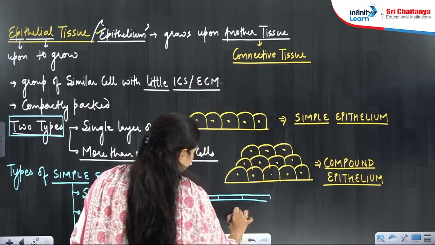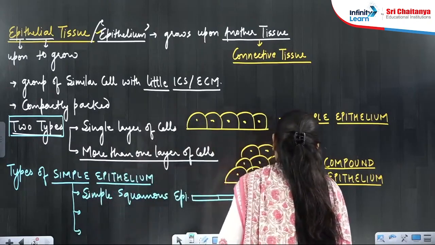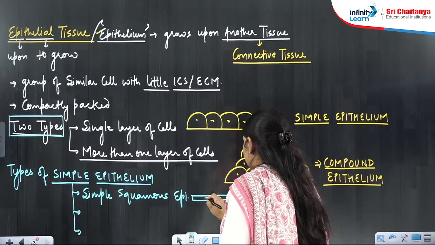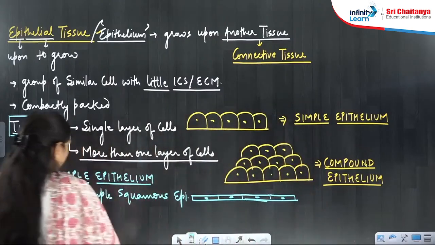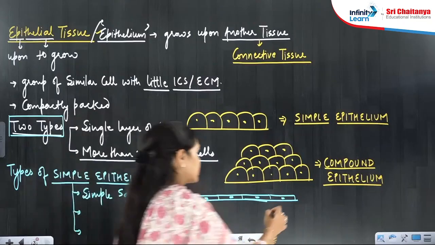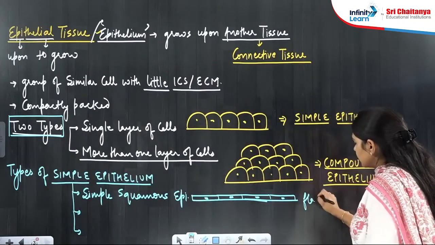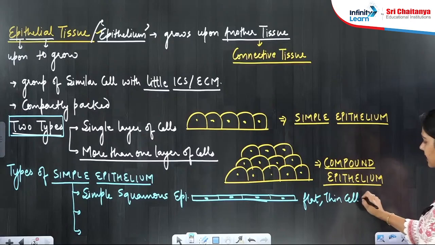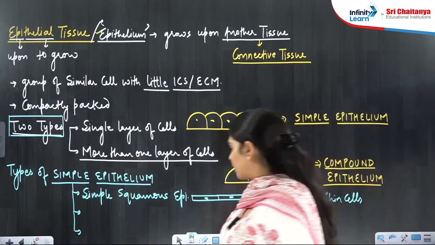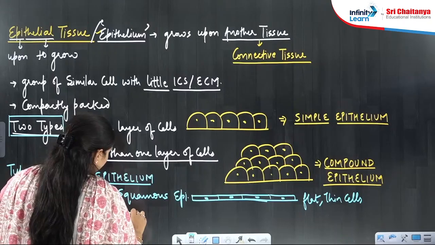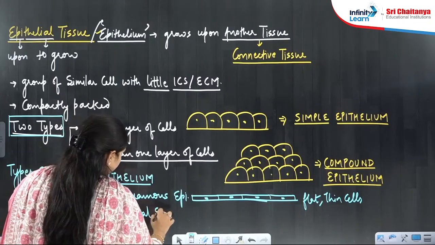Simple squamous epithelium looks like this. These are the cells, and this is their nucleus. Simple squamous epithelium has thin, flat cells, with irregular boundaries. And then there is simple cuboidal epithelium.